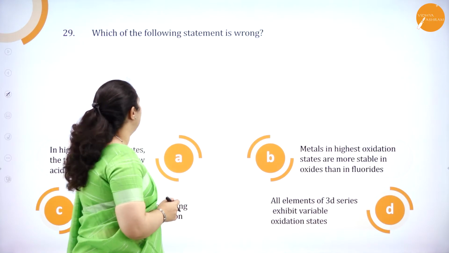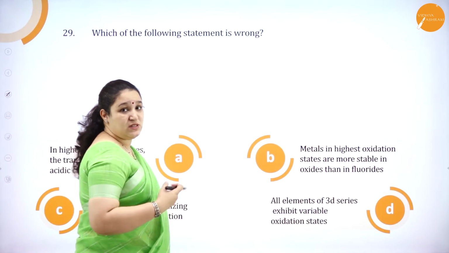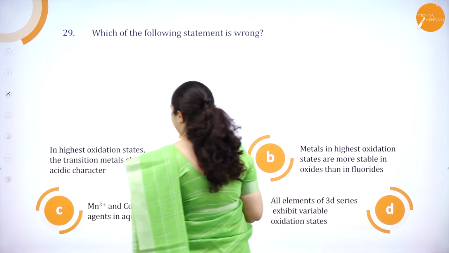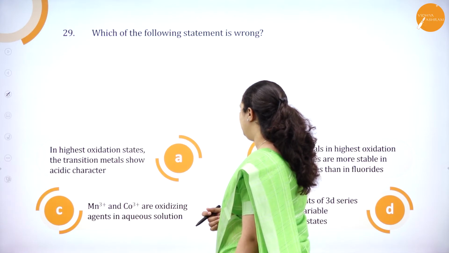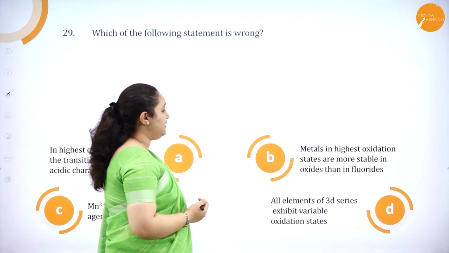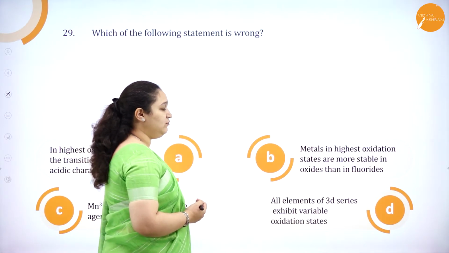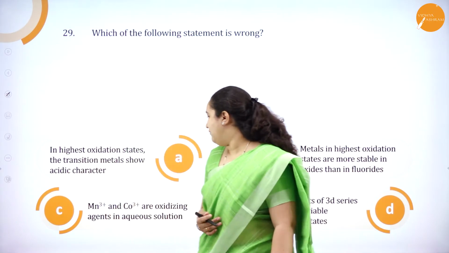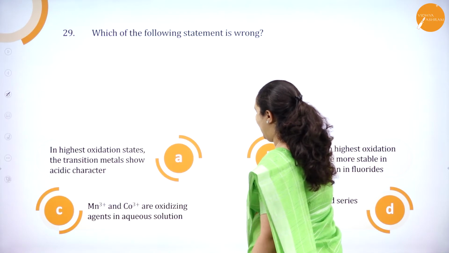Next one, which of the following statements is wrong? So we have to search for the wrong one here. I'll read the statements. A: In highest oxidation state, the transition metals show acidic character. B: Metals in highest oxidation states form more stable oxides than fluorides. C: Mn plus 3 and Co plus 3 are oxidizing agents in aqueous solution.